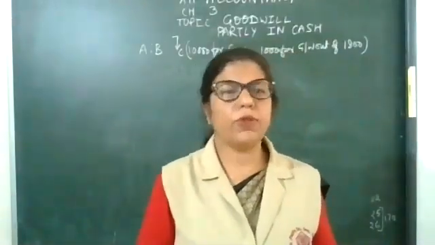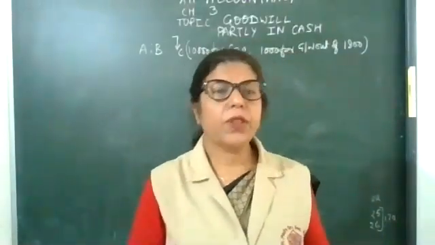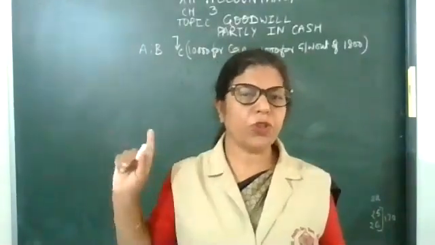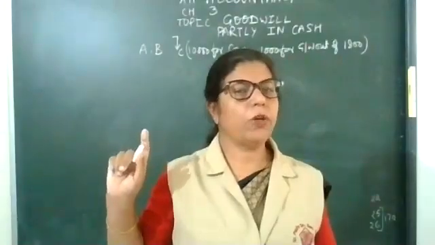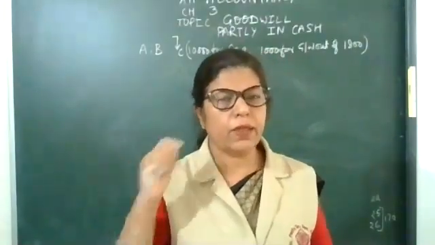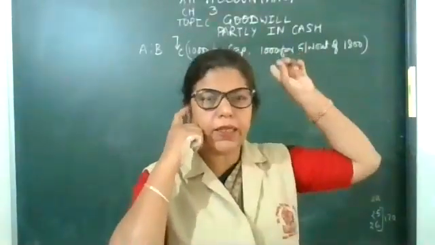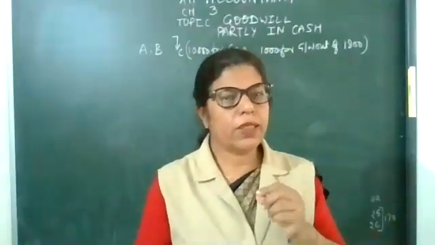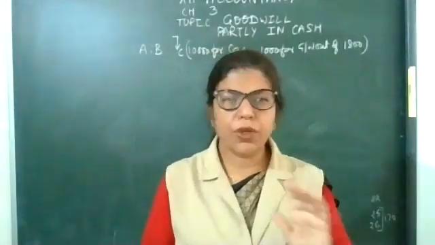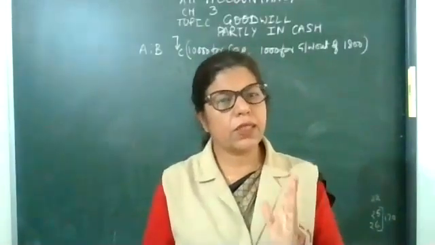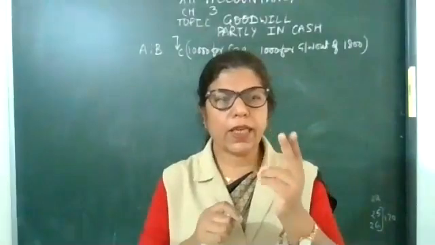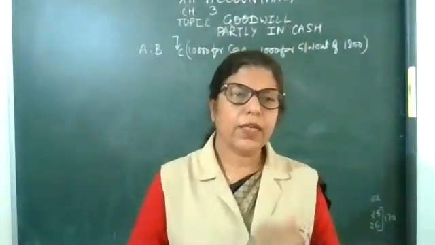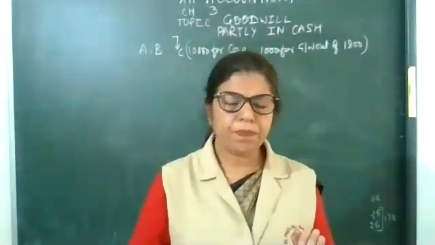Second method, goodwill brought in cash. Third method, goodwill not brought in cash. So the fourth method is a combination of second and third, partly in cash, partly not in cash. This is not a new method. So how to do it, I will explain today.